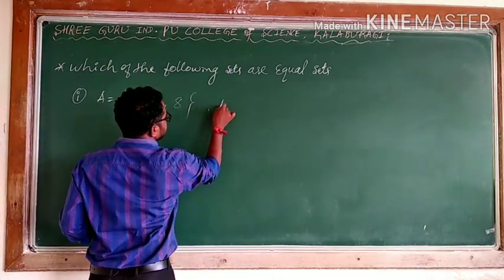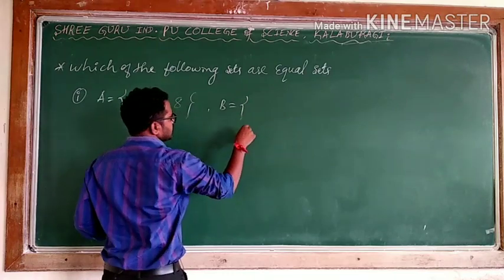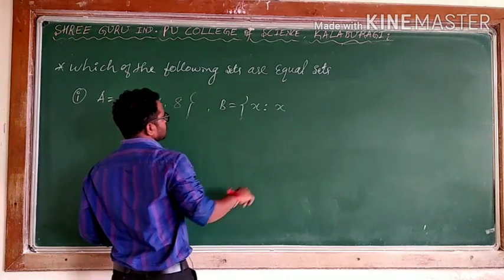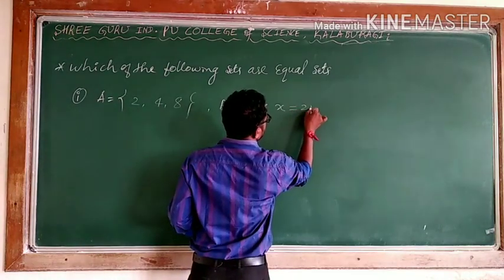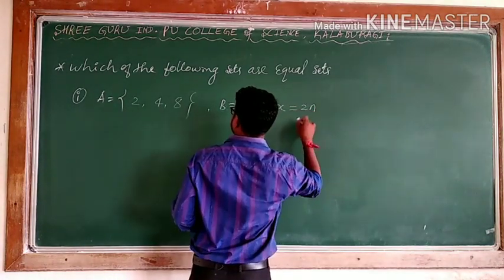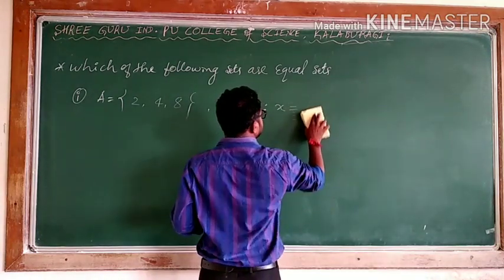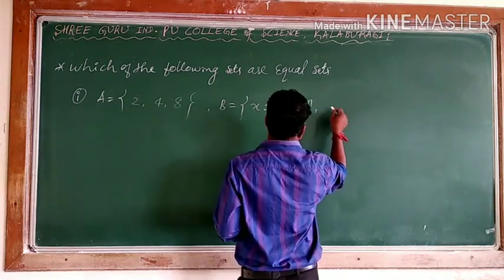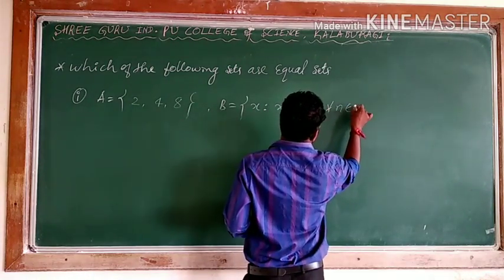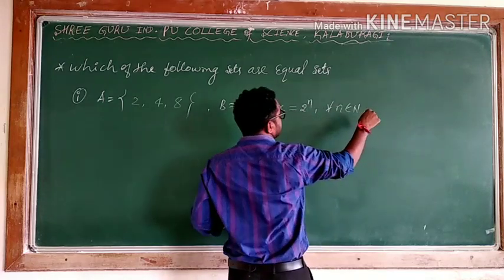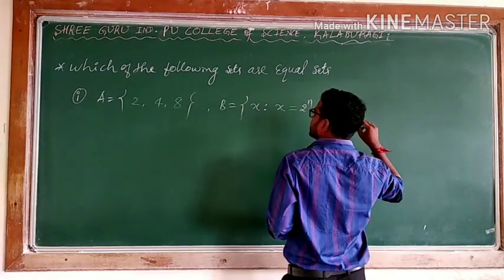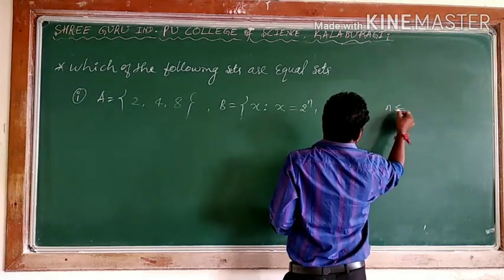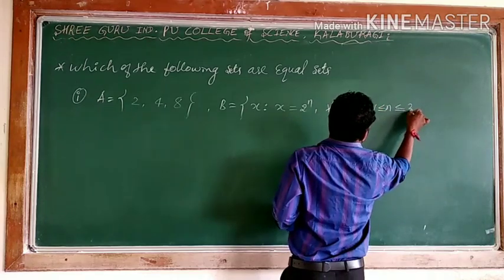Here I will say B is equal to {x such that x is equal to 2^n, for all n belonging to natural numbers, and n should be what? n is 1, 2, 3.} Means I can say n lies between 1 and 3.